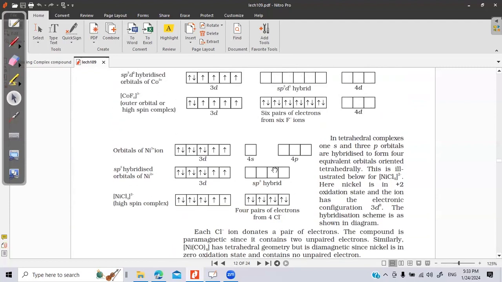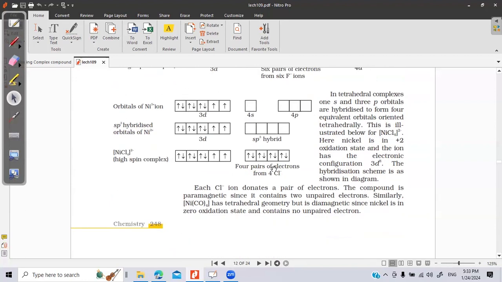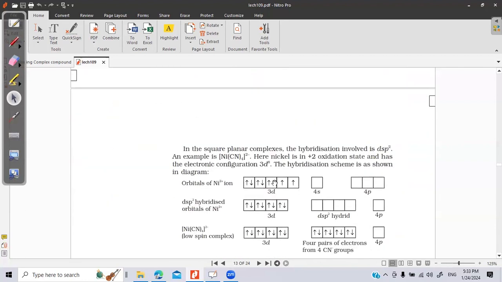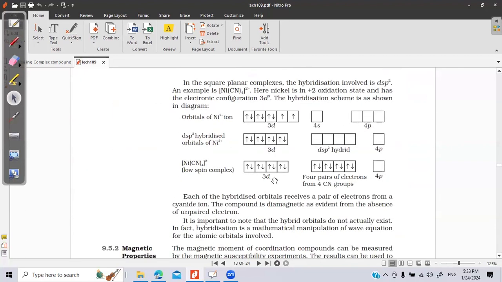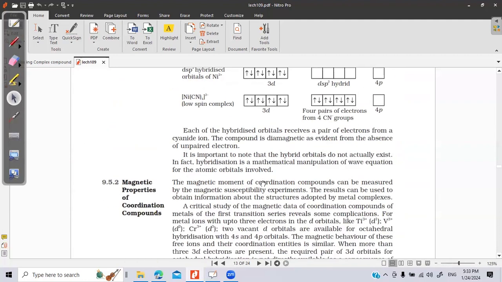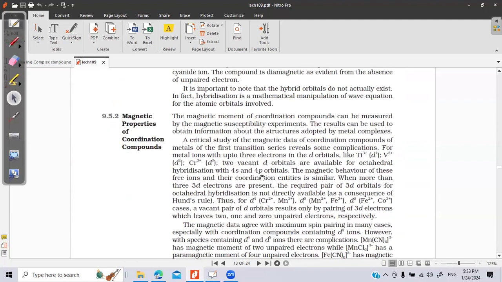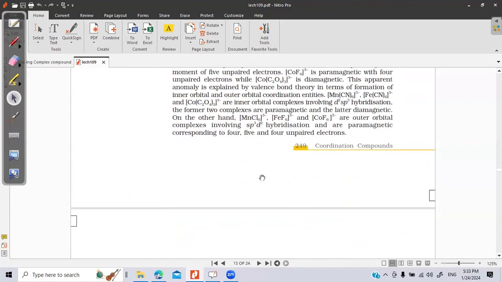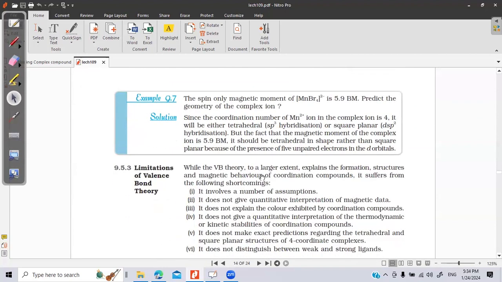Every year one question from these 2 pages definitely comes. So these 4 VBT examples you must do for the board exam preparation. Magnetic property we discussed because of the unpaired electrons, with the formula given under root n into n plus 2.